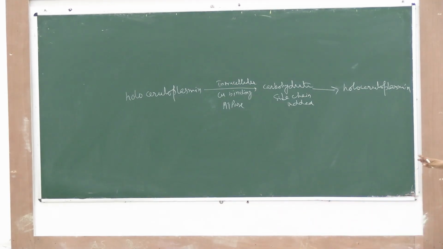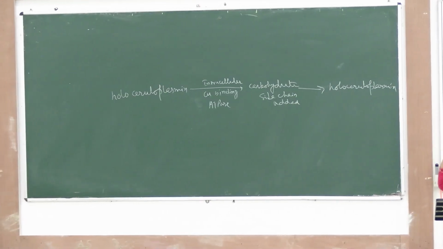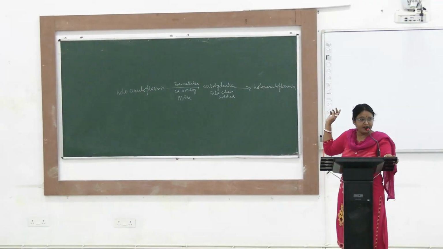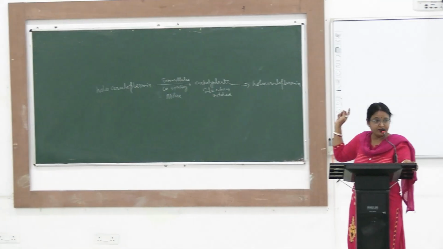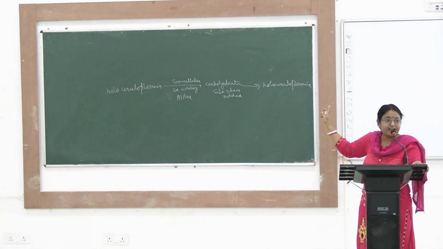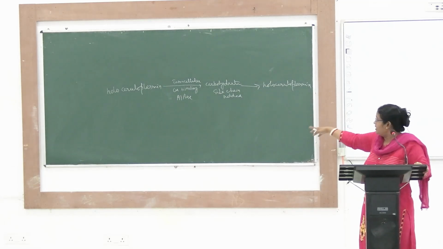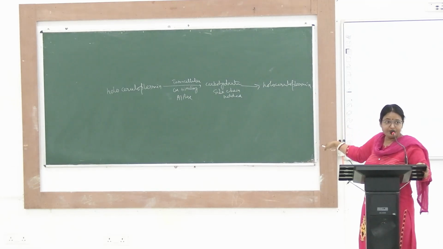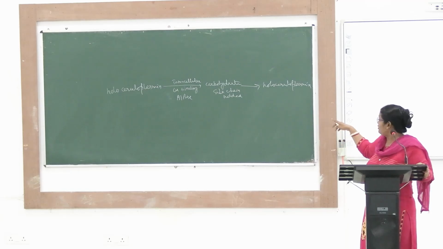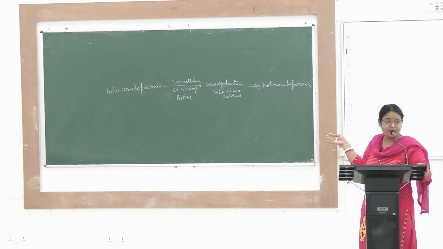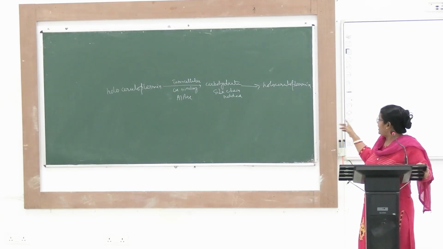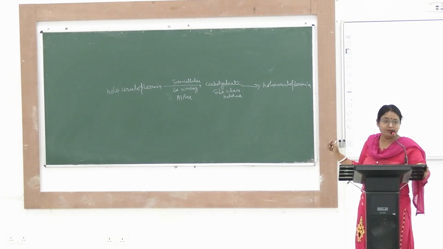Holo ceruloplasmin is a glycoprotein. The protein part is alpha 2 globulin, and the glyco part is added carbohydrate. For the peptide part, intracellular copper binding ATPase is involved. After that the carbohydrate side chain will be added, and then holo ceruloplasmin will be formed.